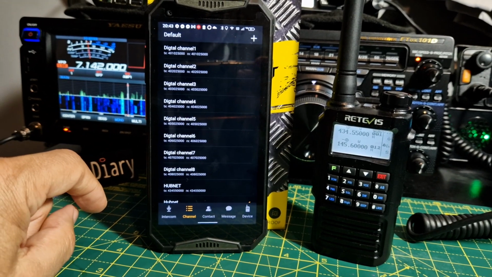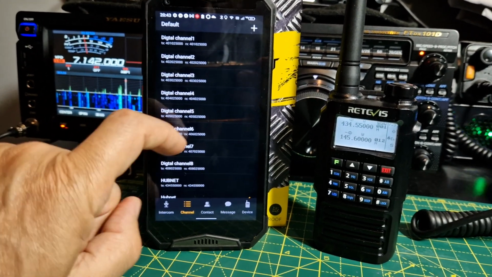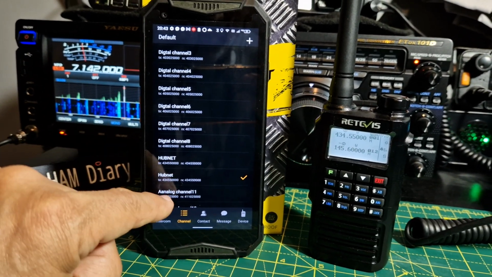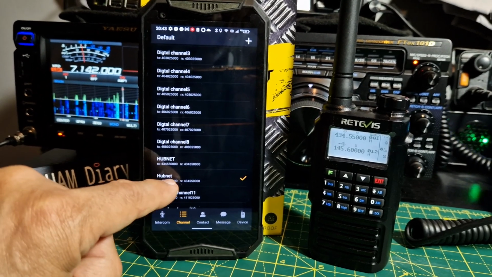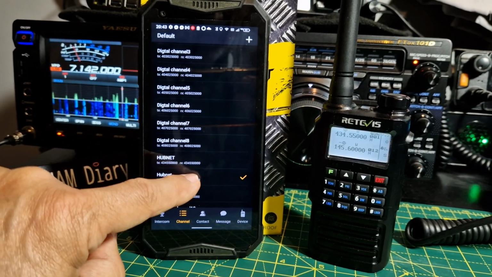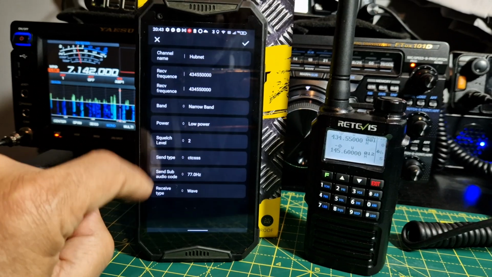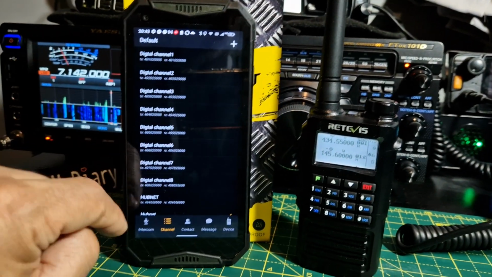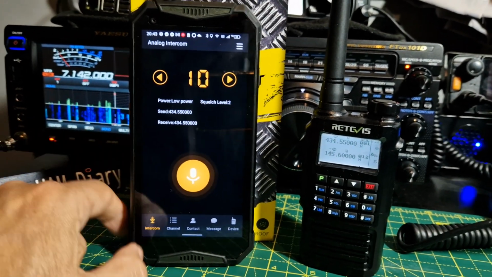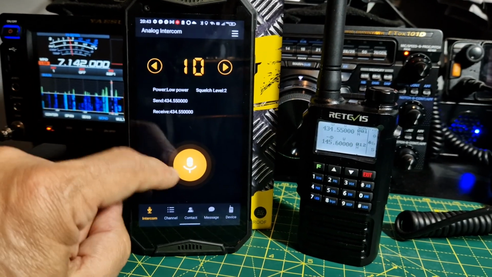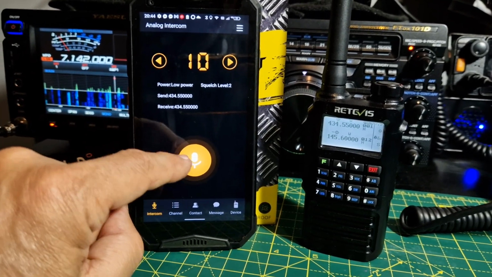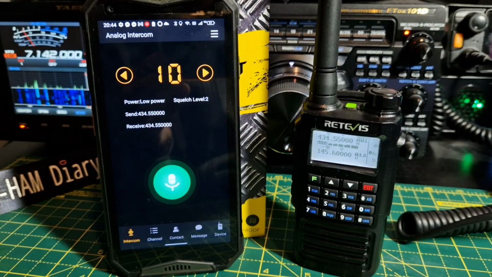And then if you want to test that channel, you need to, let's say we want to, this is why you've always got to put the number in, really. Say we want to test number 10. So that's fine. We're on number 10 now, so we can just go back, go to custom. It says 10. It doesn't say the name. Let's just try it on my HubNet node again.